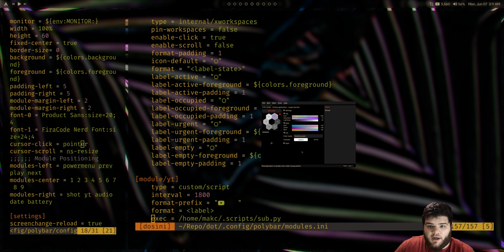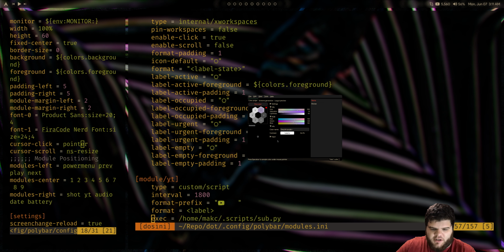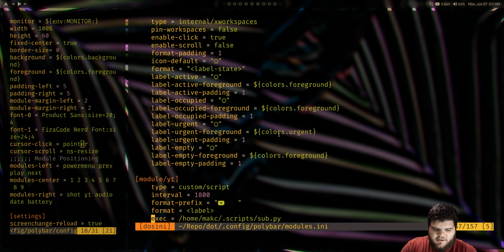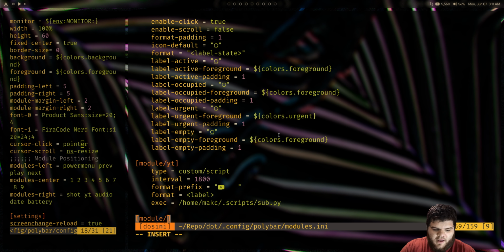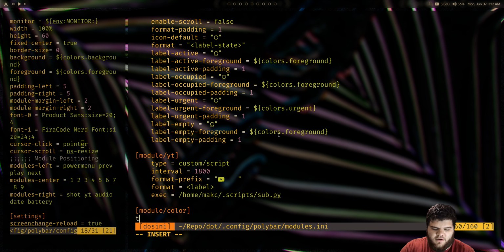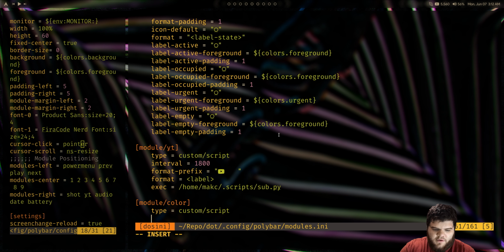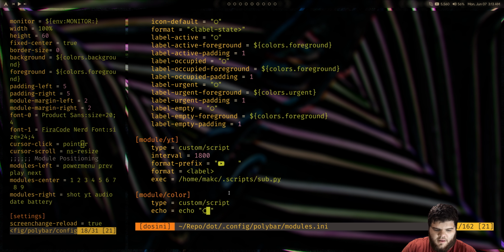But I want a way to launch it from Polybar, so we'll build a module to do that really quickly. Let's do module, and we'll call this one color maybe. We're going to do type equals custom/script. We don't really need to set an interval or anything. We really just need to echo out an icon. I've got one here that we can use, so we'll echo out that icon. And then we just need to do click-left and launch gpick.